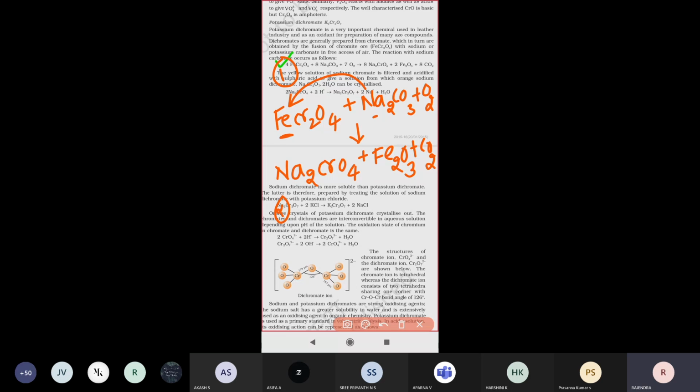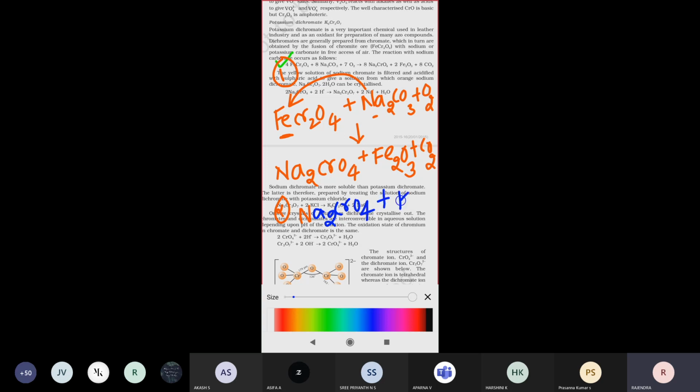The sodium chromate Na2CrO4 is treated with potassium chloride, KCl. Potassium is more reactive compared to sodium, so displacement takes place easily. Therefore, potassium dichromate will be forming.